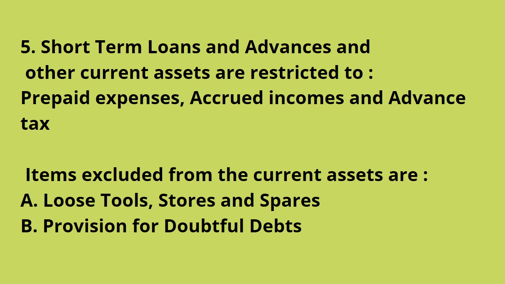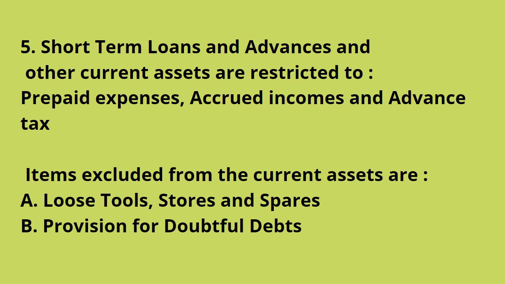It means in other current assets there are many assets, but which will be taken are those explained by the CBSE board: prepaid expenses, accrued incomes and advance tax. You will take only these.